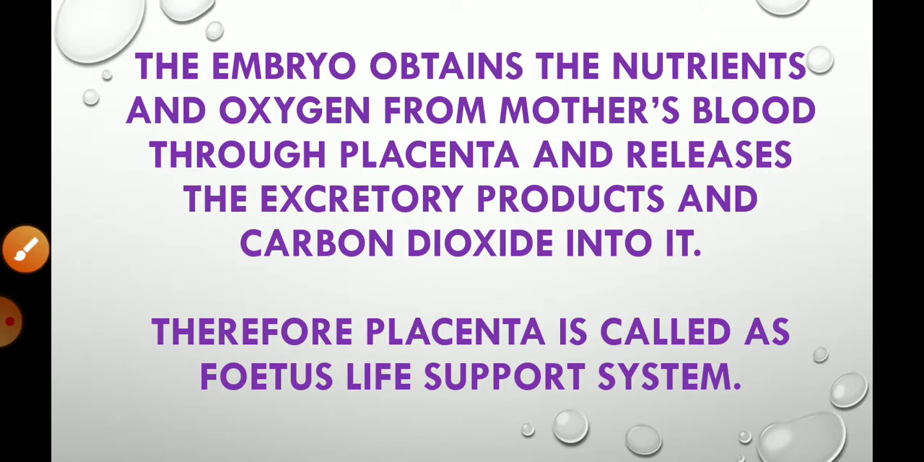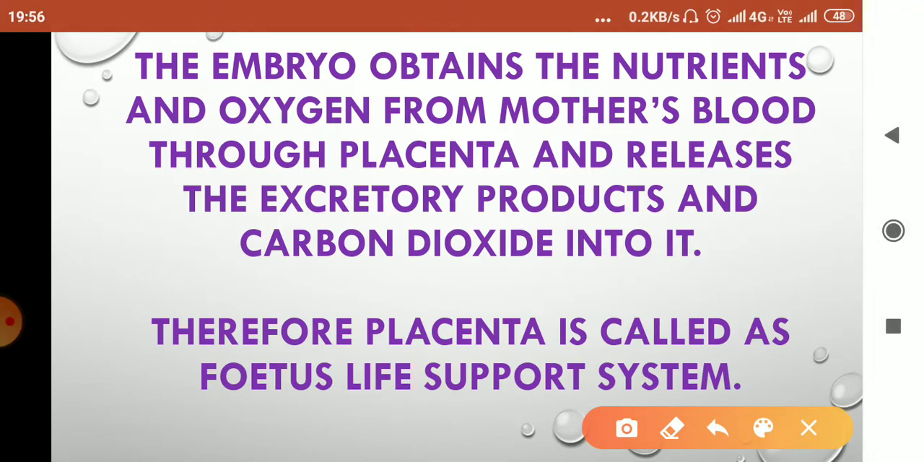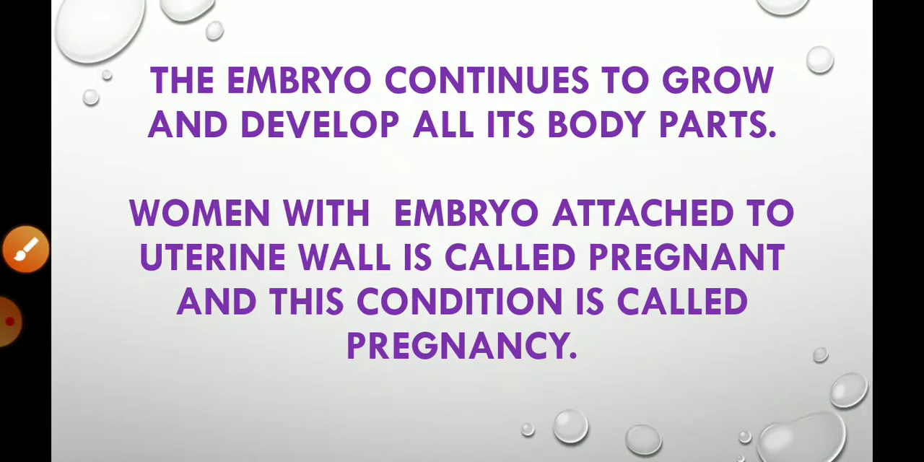Then the embryo is attached to the uterus with the help of a tissue called the placenta, and this placenta provides the nutrients and the oxygen from the mother's blood to the developing embryo, and it also takes the excretory products back. So this placenta is therefore called the life support system of the fetus. Now children, the embryo continues to grow, it develops all its body parts, and a woman with an embryo attached to the uterus wall is called pregnant, and this condition is called pregnancy.